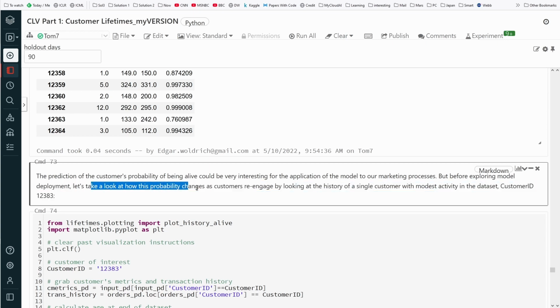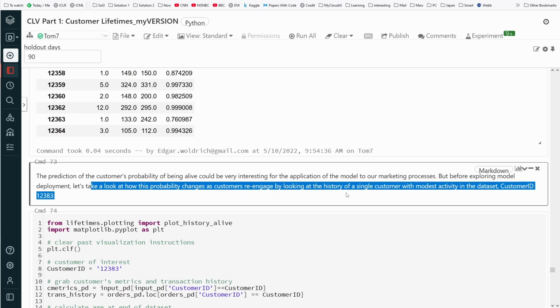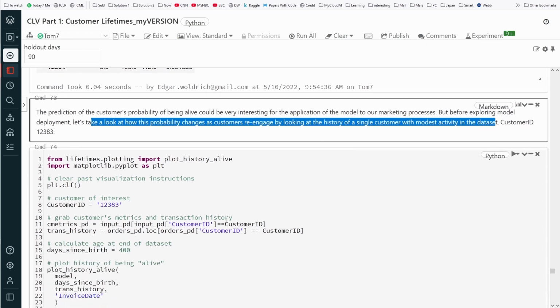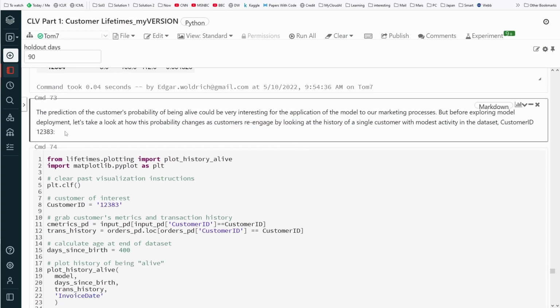Let's look at how this probability changes as customers re-engage by looking at the history of a single customer with modest activity in the dataset. So we have a customer named 12383.